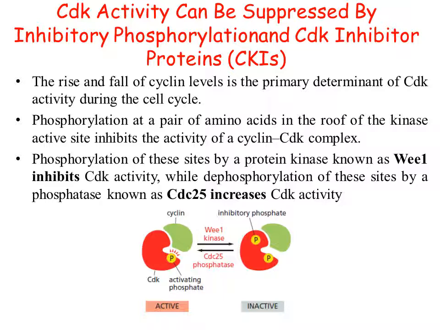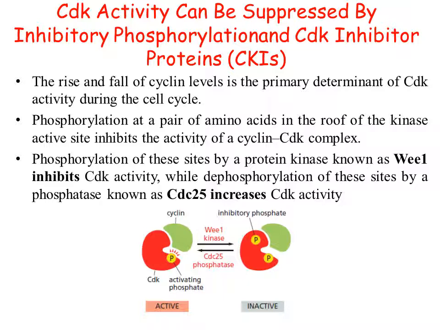Apart from this, active CDK can be suppressed by inhibitory phosphorylation and CDK inhibitor proteins. Phosphorylation at a pair of amino acids in the roof of the kinase active site inhibits the activity of the cyclin CDK complex.